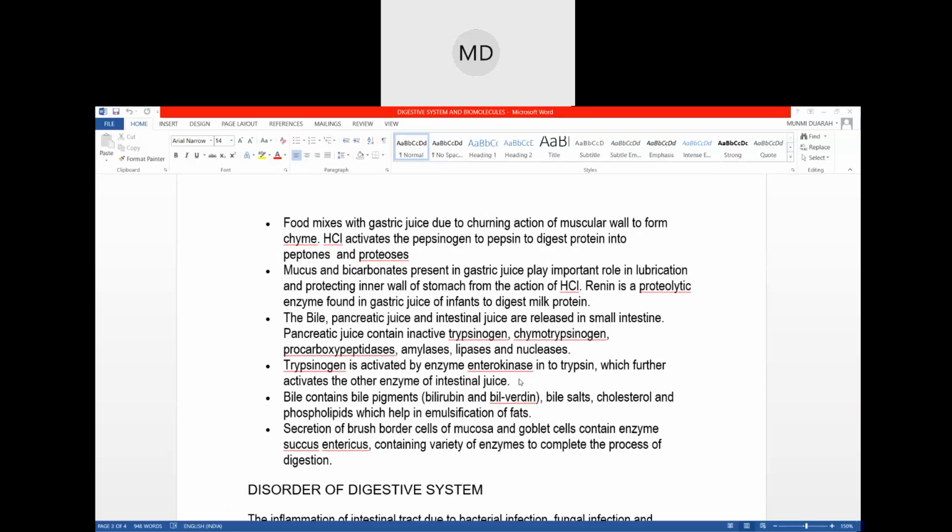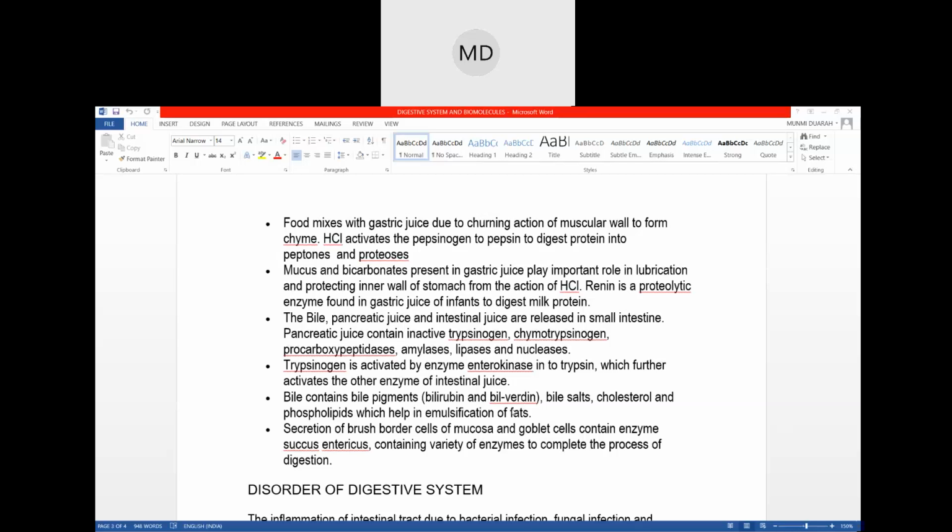So in the small intestine, what will happen? The bile, pancreatic juice, and intestinal juice, all these will act on the food, and then they will help in the digestion of fats. Okay, and then in the large intestine, also some later stages of digestion, the last part. In the large intestine also there is intestinal juice, and a little bit of the food gets digested in the large intestine too.